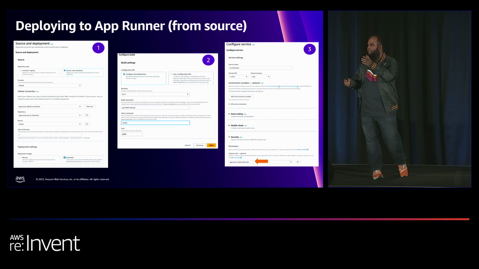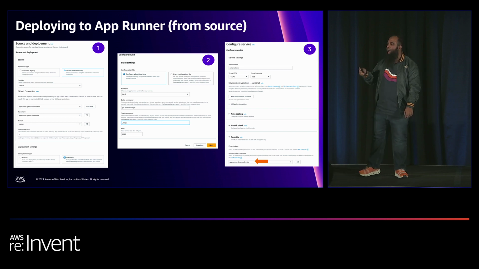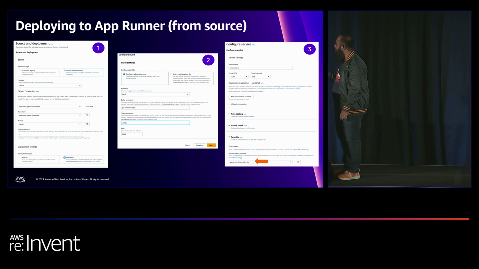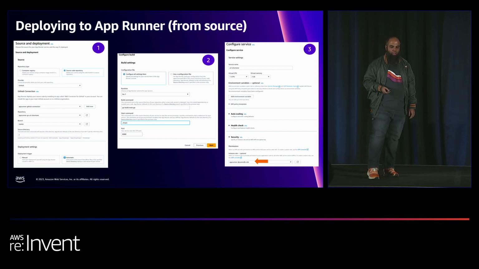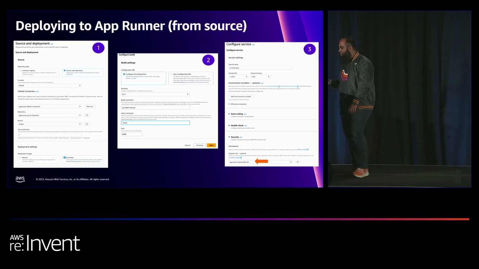So I just mention, OK, I need this much amount of CPU, this much amount of RAM, and that's about it. Everything else gets set up. I can also add on an instance role, so that allows me to actually talk to AWS services, which in this case, is a DynamoDB database. Cool, so that's with App Runner, and that's basically how we could get started with Go on AWS.